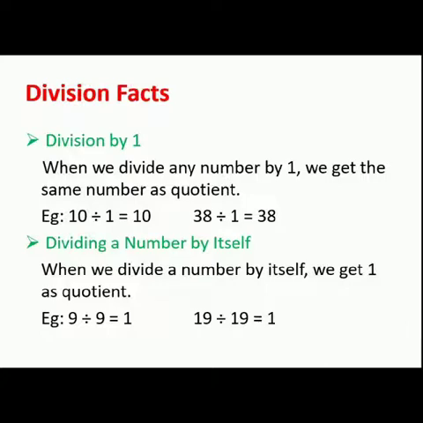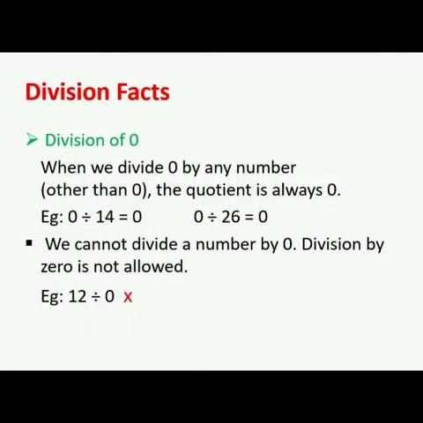Our second fact is dividing a number by itself. When we divide a number by itself, we get 1 as quotient. It means whenever we divide any number by itself, our quotient is always 1. For example, 9 divided by 9, our quotient is 1. 19 divided by 19, our quotient is 1.